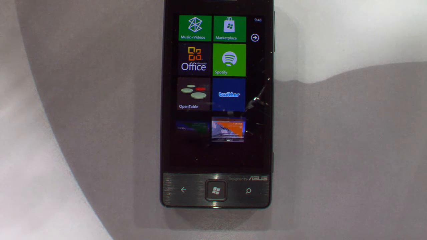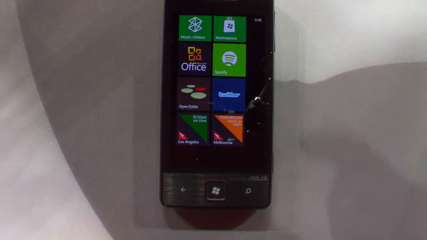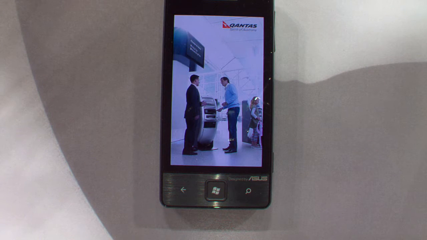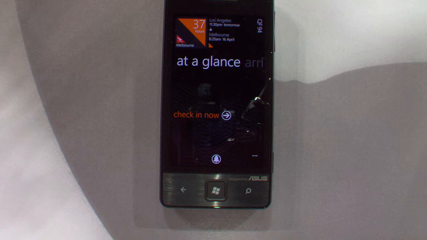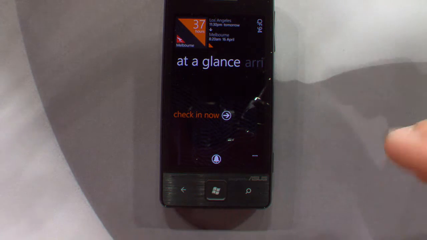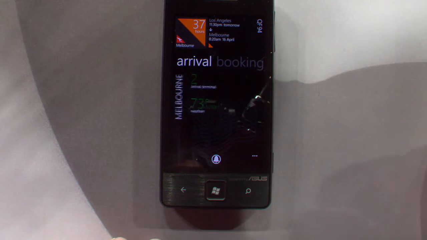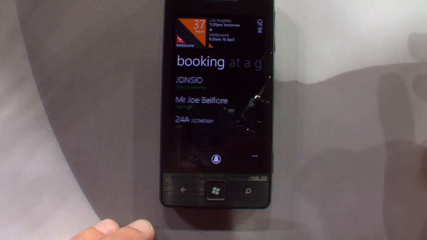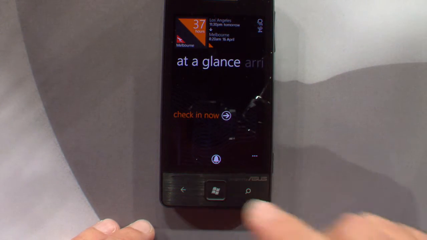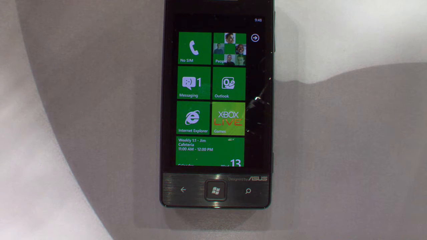OK, that's useful information. Let's say I'm going to go back in here, and I'm going to go through the check-in process so I know I'm checked in. I touch the live tile, and as you saw in other examples earlier today, the live tile links deeply into the app. I could choose check-in now. I won't bother to do that. I could look at my arrival or booking info and so on. Imagine that I checked in.